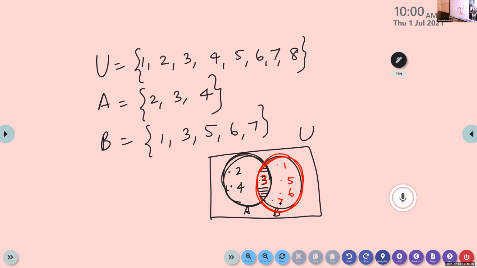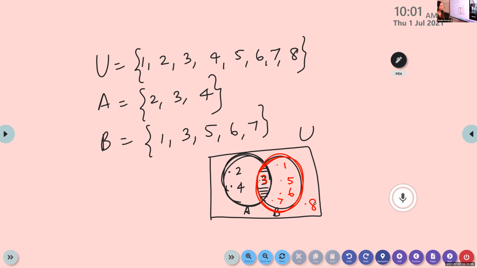Okay? So we represent the universal set with U and the subsets as circles. Now look at the elements in U. In the universal set, which are the elements there? 1, 2, 3, 4, 5, 6, 7. 8 is there, but 8 is not present in both. So what can you do? 8 you can write outside. It is not in A, it is not in B, but it is present in the universal set.